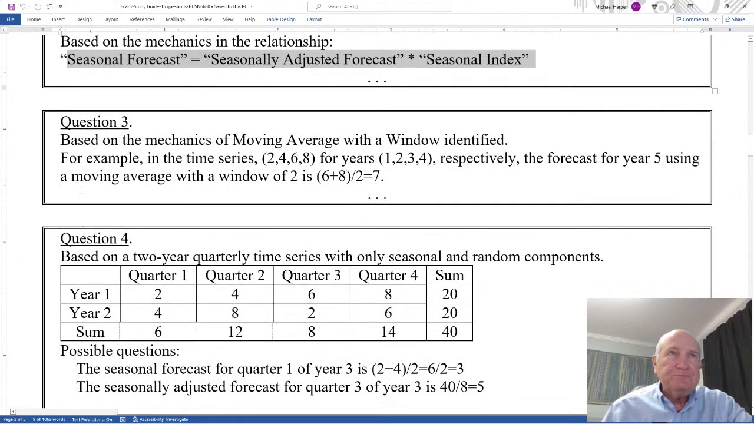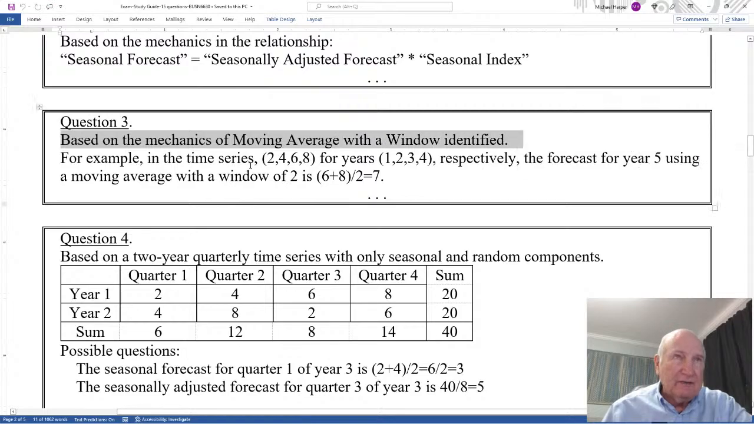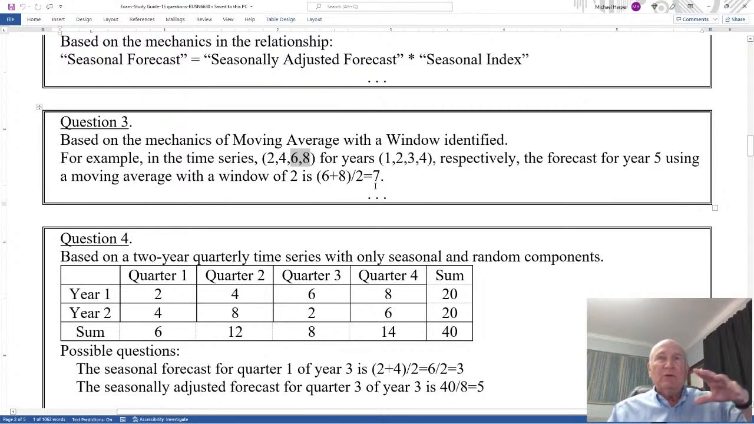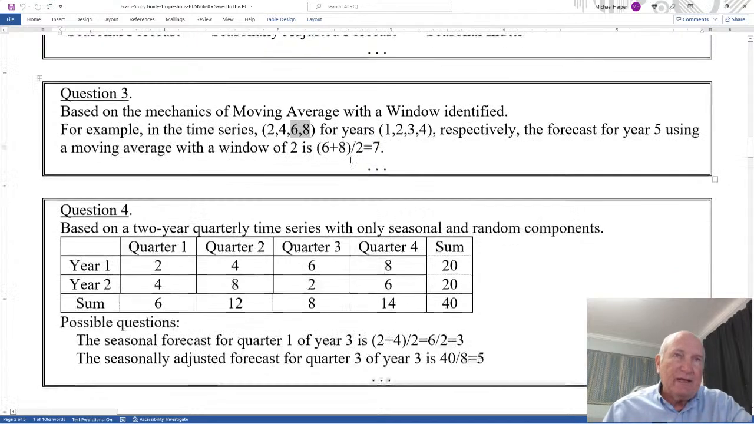Question 3, based on the mechanics of moving average with a window identified. This is just mechanical. For example, in this time series 2, 4, 6, 8, for years 1, 2, 3, 4 respectively, the forecast for year 5, using a moving average with a window of 2, which would be the last 2, will be 6 plus 8 over 2, which is 7. And it'll be maybe a window of 2, maybe a window of 3, so it just depends. And so you have to just do the mechanics.